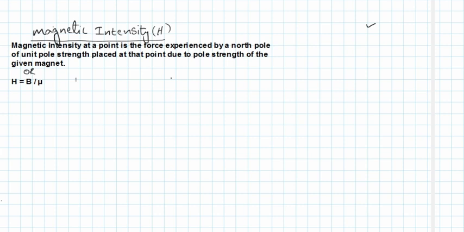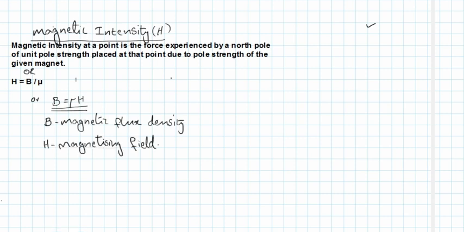And mathematically, magnetic intensity H is equal to B by mu, where mu is the permeability and B is the magnetic flux density. So from this we may write B is equal to mu H. This relation suggests that B is directly proportional to H, but shortly we will see that B is not always directly proportional to H.